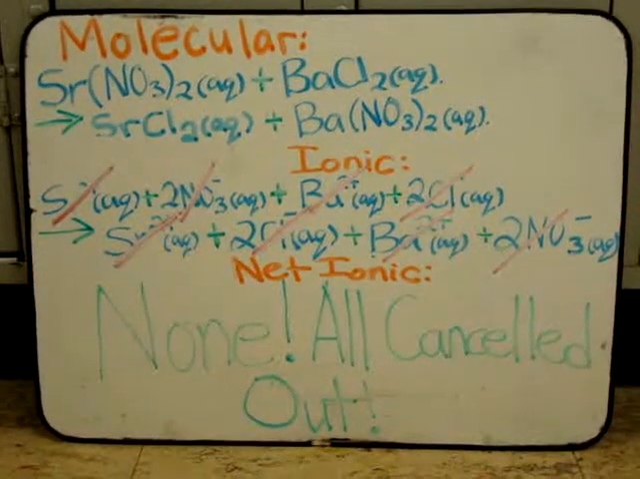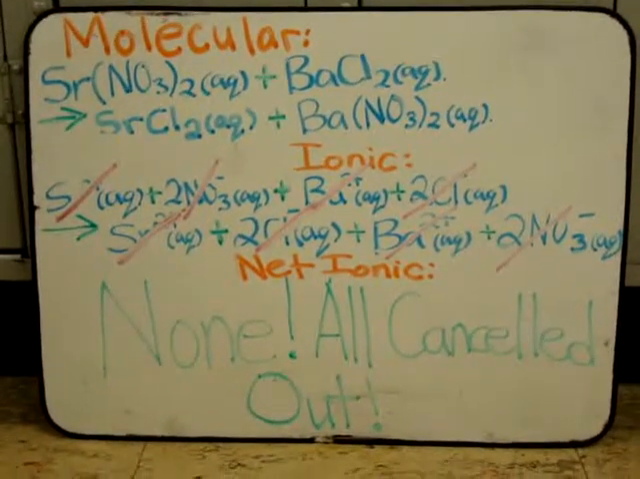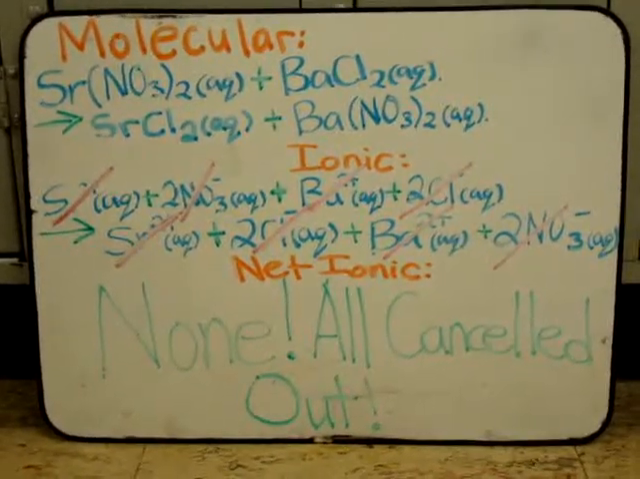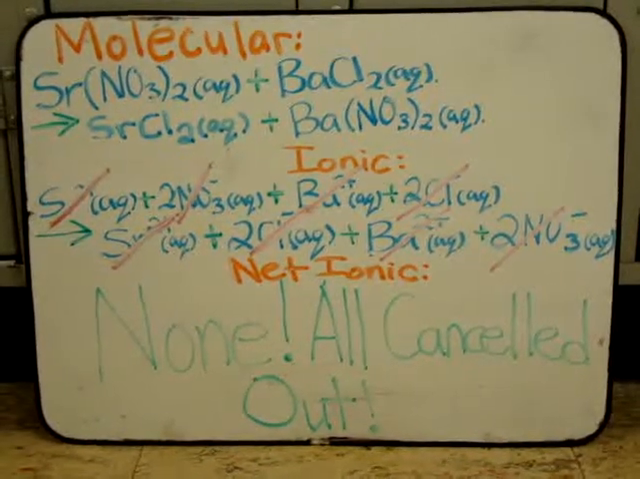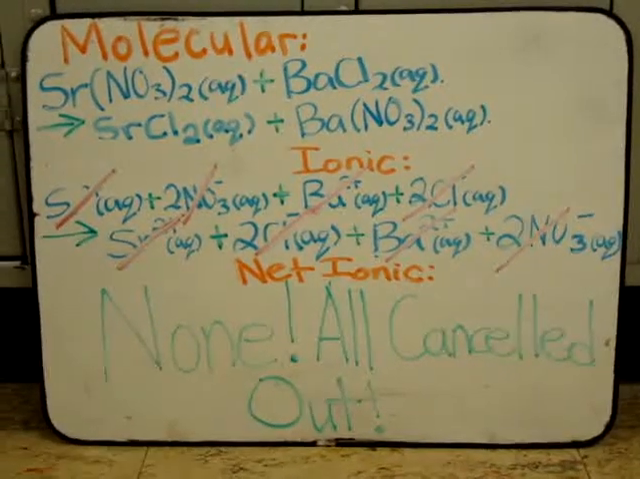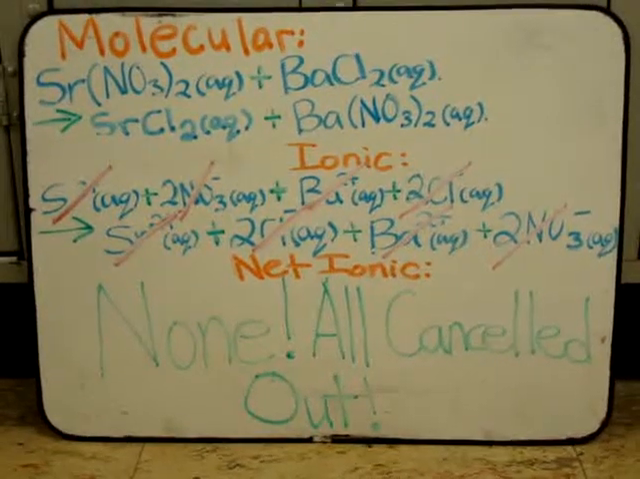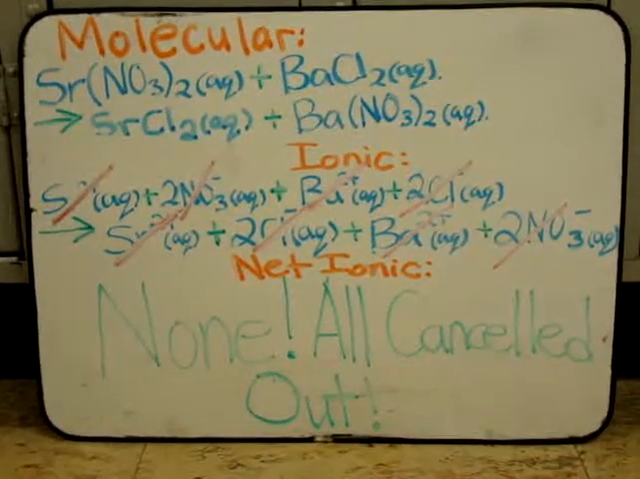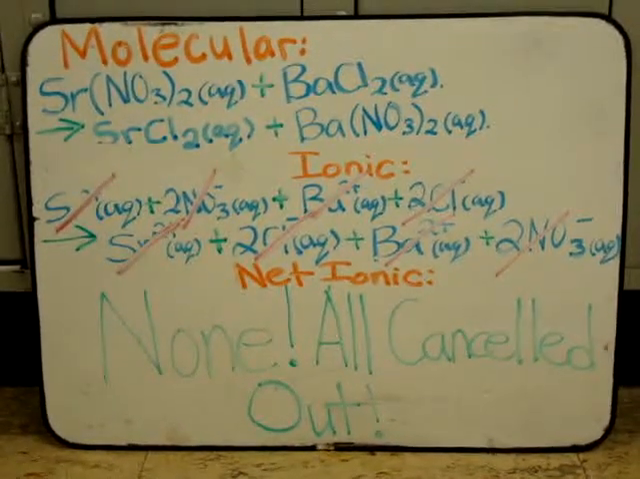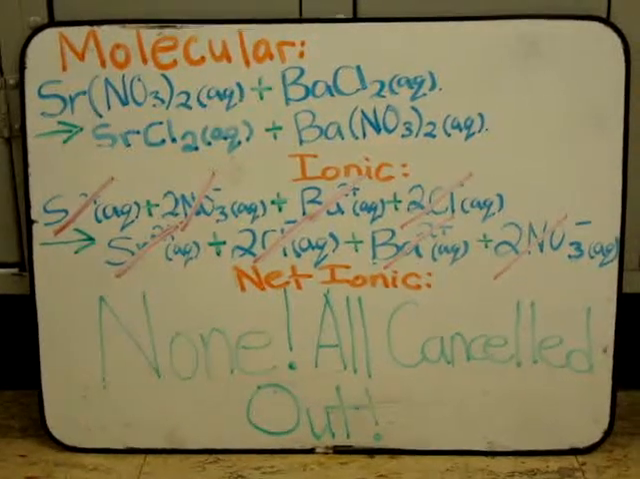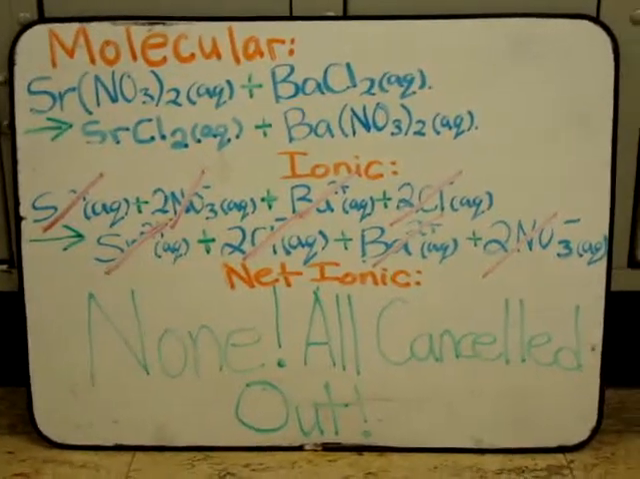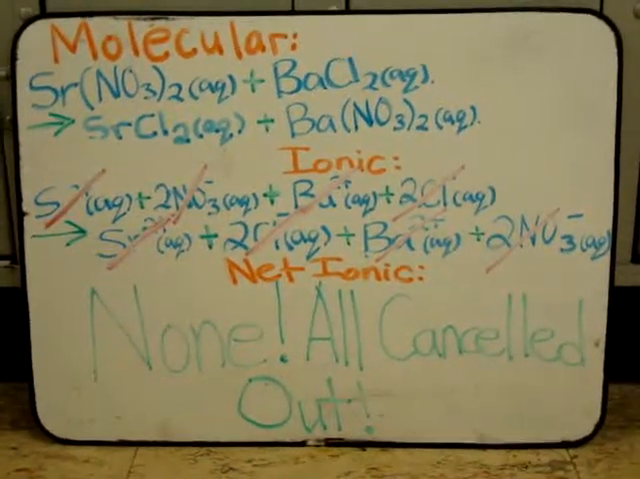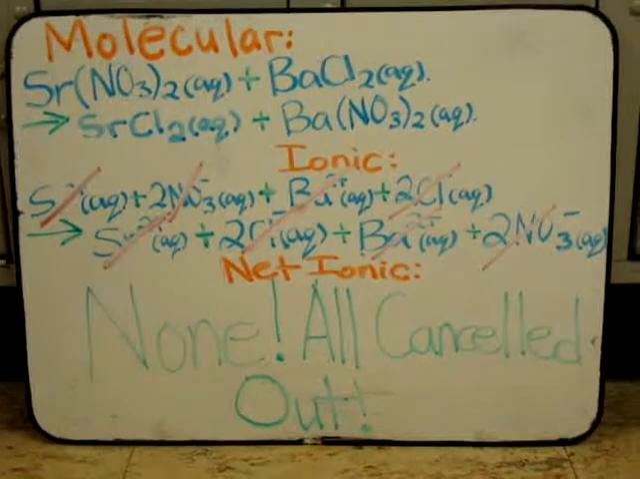An equation that doesn't form a precipitate is as follows. The reaction between strontium nitrate and barium chloride produces strontium chloride and barium nitrate. There was no precipitate formed in this reaction. The products are all soluble, which means that the solution has not reached its maximum saturation point. If the molecular equation for barium nitrate and strontium nitrate were broken down into individual ions in an ionic equation, all ions on both sides would be cancelled out because they would be the same. This tells us that no precipitate was formed.